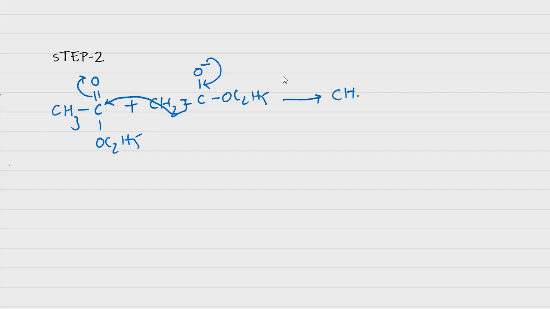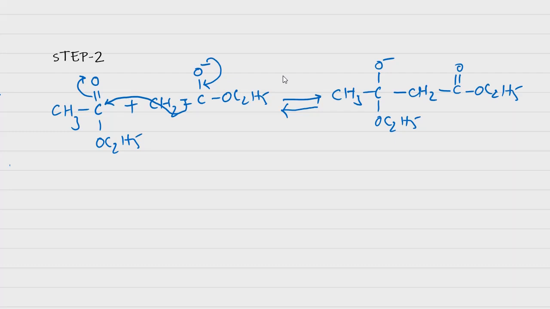It is CH3 C O minus OC2H5 CH2 C double bond O OC2H5. These are all reversible steps. Now it is the formation of an alkoxide, of course.